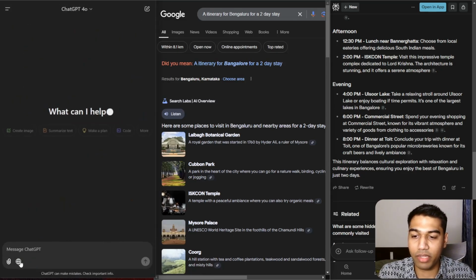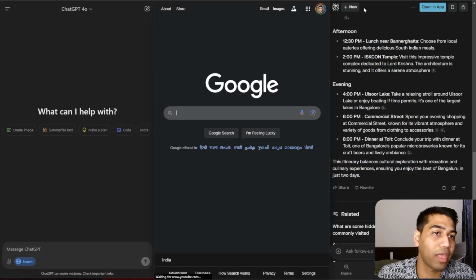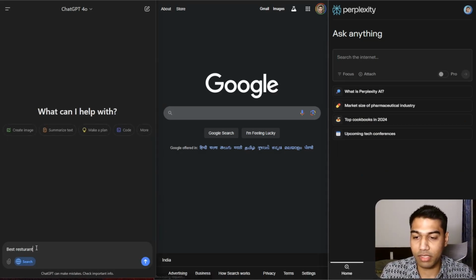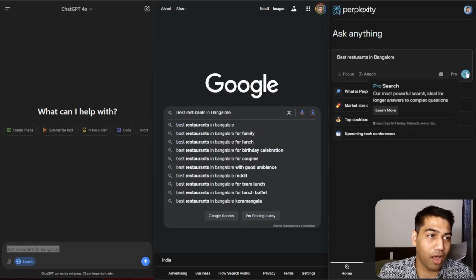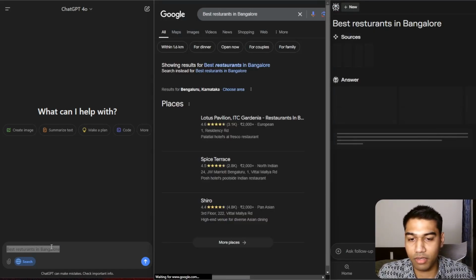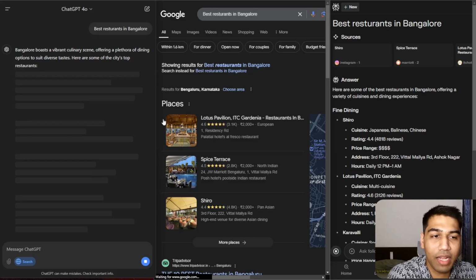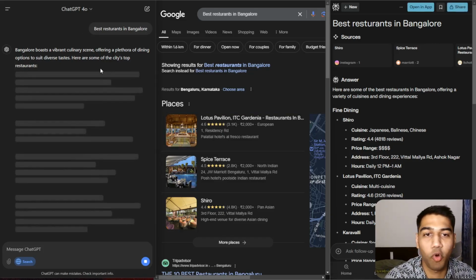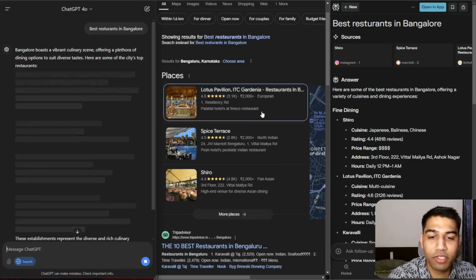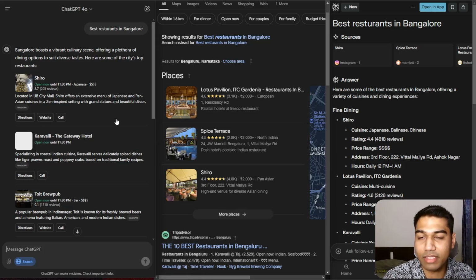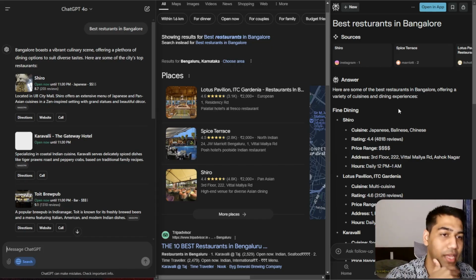I want to see how it performs on something similar, and whether it can actually beat Google in this. Best restaurants in Bangalore, and I want to test 2 versions of this query. So let's start, enter. First of all, speed-wise, all of them are super good. Obviously ChatGPT takes a couple of seconds more, but that's fine. The best thing about Google is that it's all built in, but I want to see what the responses actually look like. Are they similar, how are the responses coming for ChatGPT, and what are their sources?